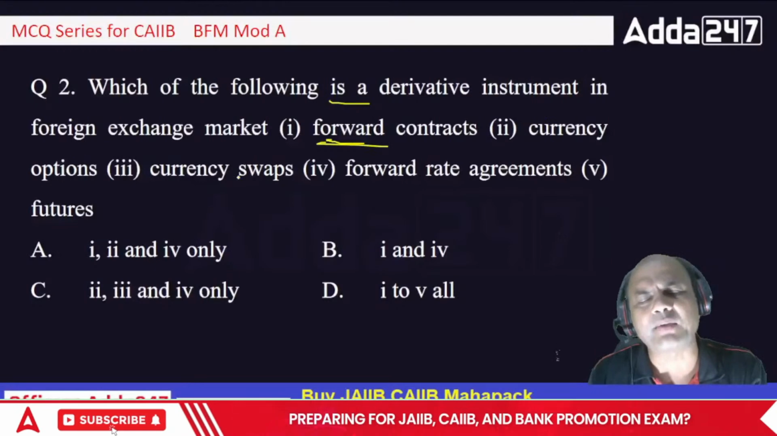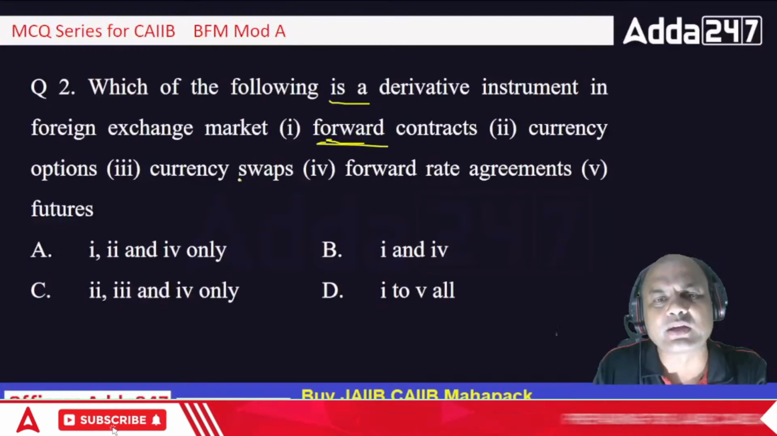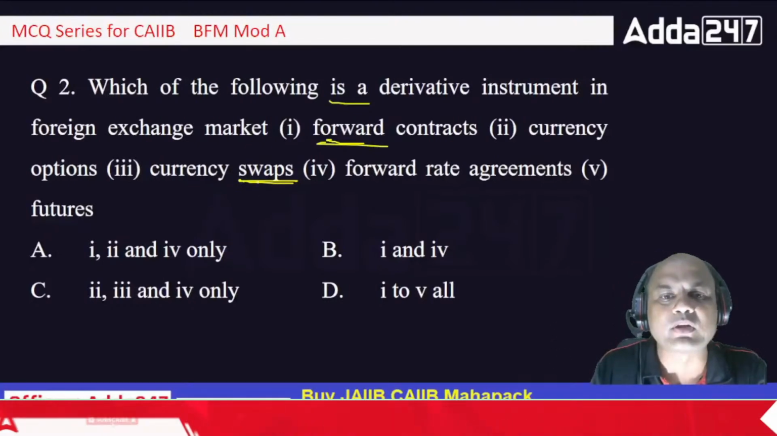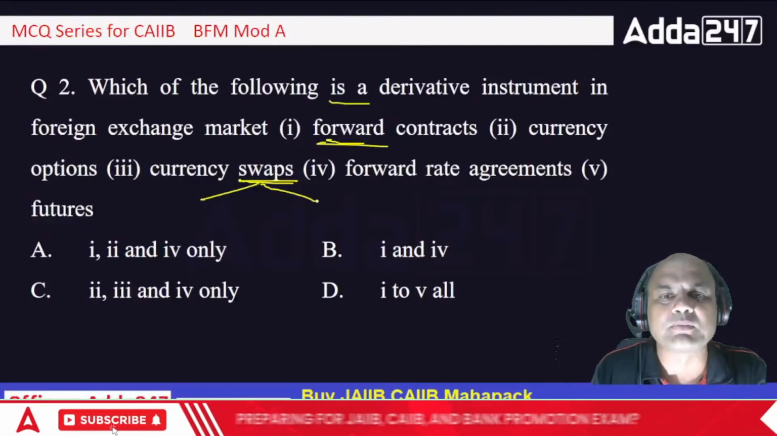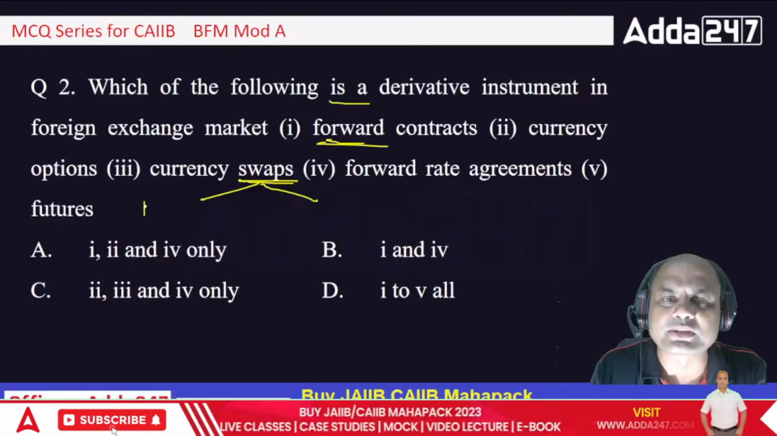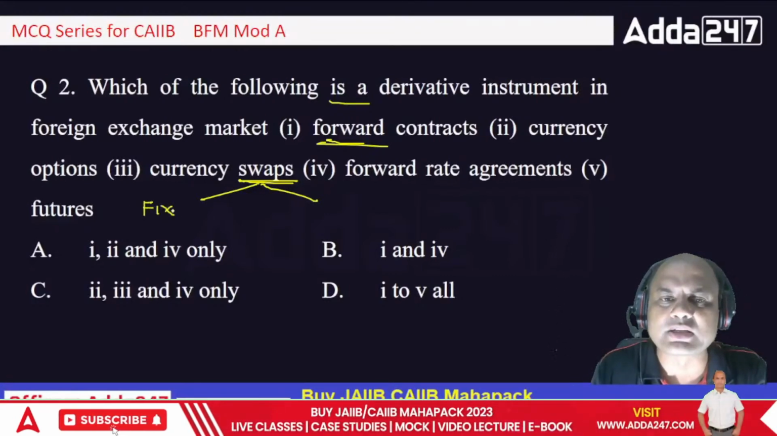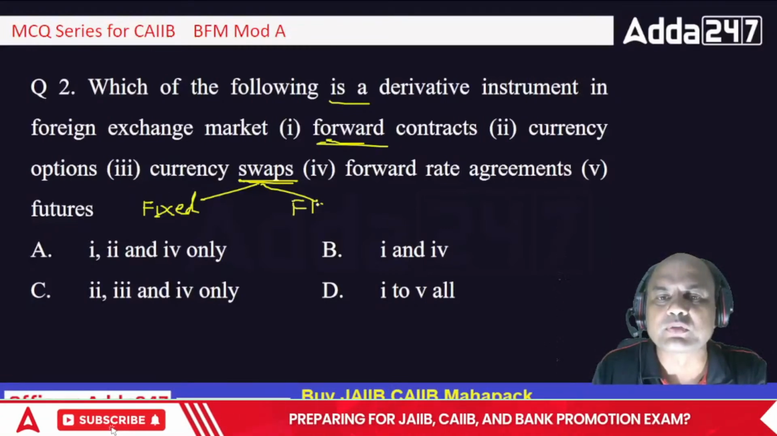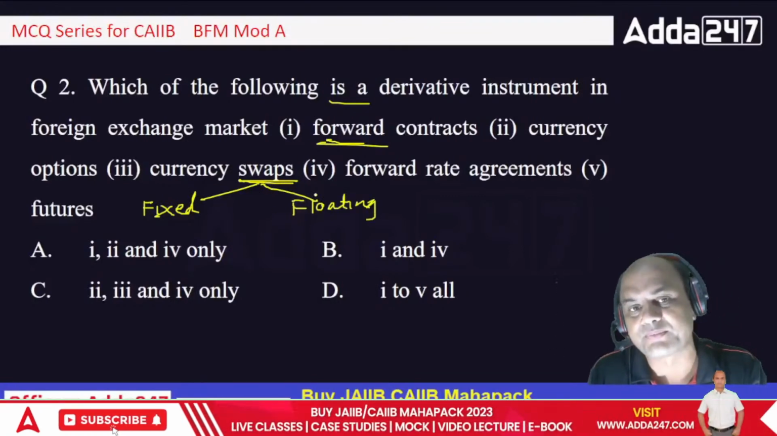What are swaps? Swaps, I'll tell you, in one line you will understand swaps. Throughout your life you will understand swaps. A swap will always have two legs. Always remember this. Two legs. One leg will always be fixed. Fixed means no change in that. And the other leg will always be floating. Floating means what? I'll give you an example. From there you will understand.